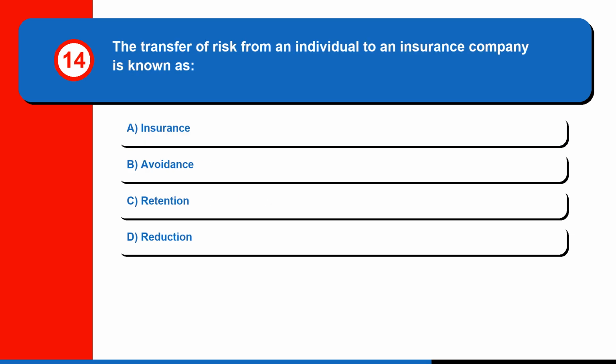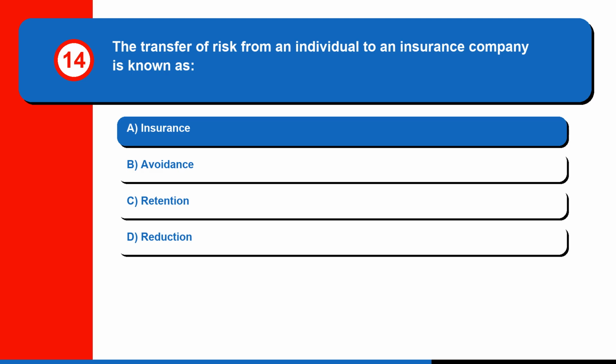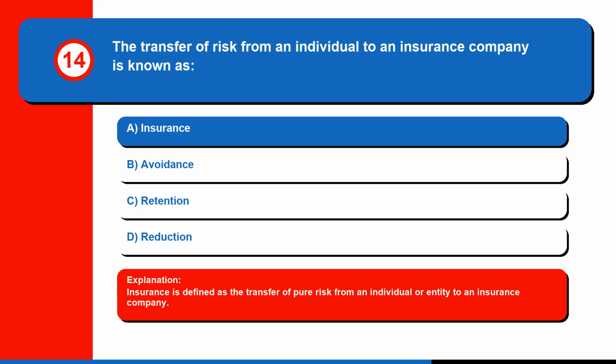Question 14. The transfer of risk from an individual to an insurance company is known as A. Insurance. B. Avoidance. C. Retention. Or D. Reduction. The correct answer is A. Insurance. Insurance is defined as the transfer of pure risk from an individual or entity to an insurance company.